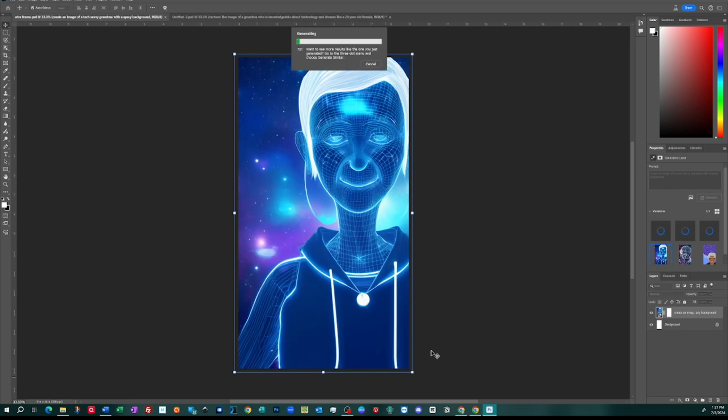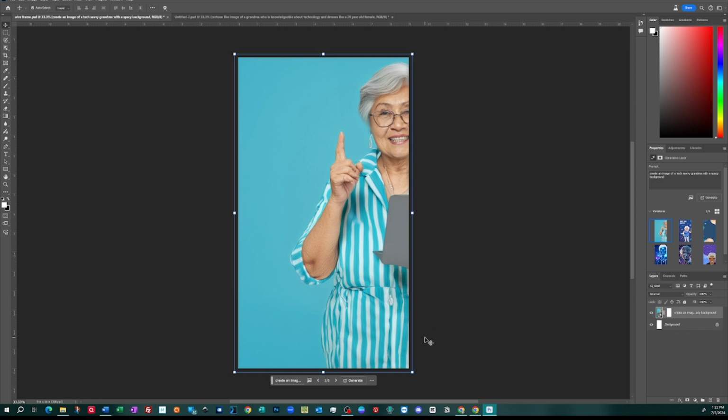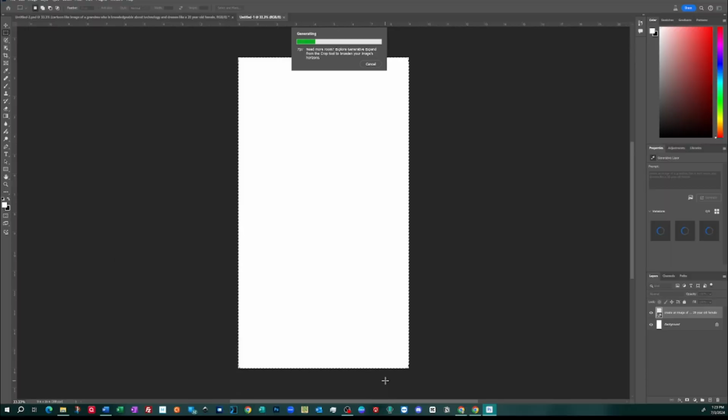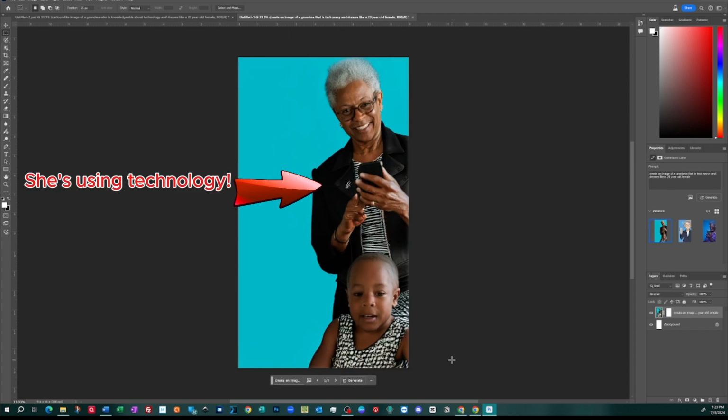This wireframe sort of image was the result of a previous try, so I started with it and used default settings. I got this image of a half grandma holding a tablet. Then I told it to create an image of a grandma that is tech-savvy and dresses like a 20-year-old female and helps others with their technology issues. This yielded this African-American grandma with her granddaughter.